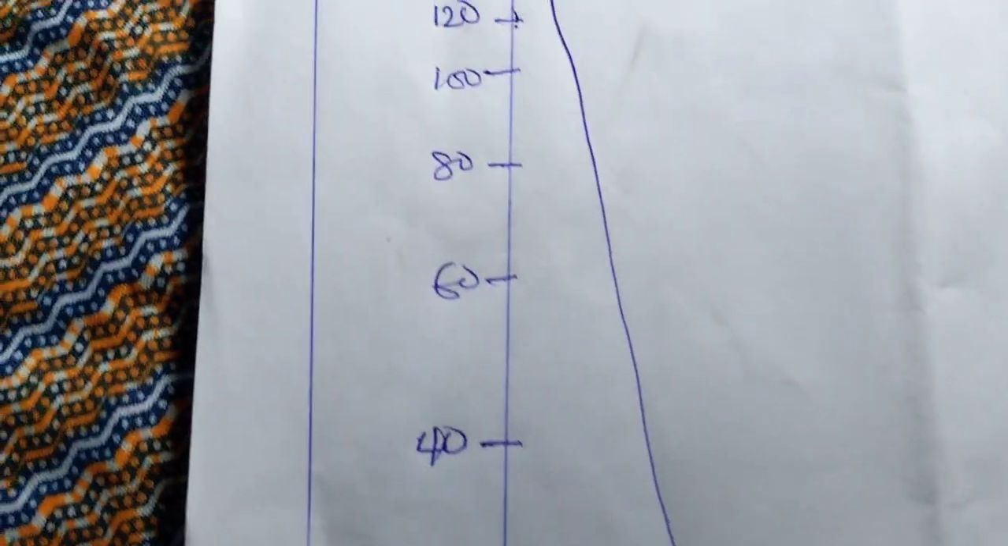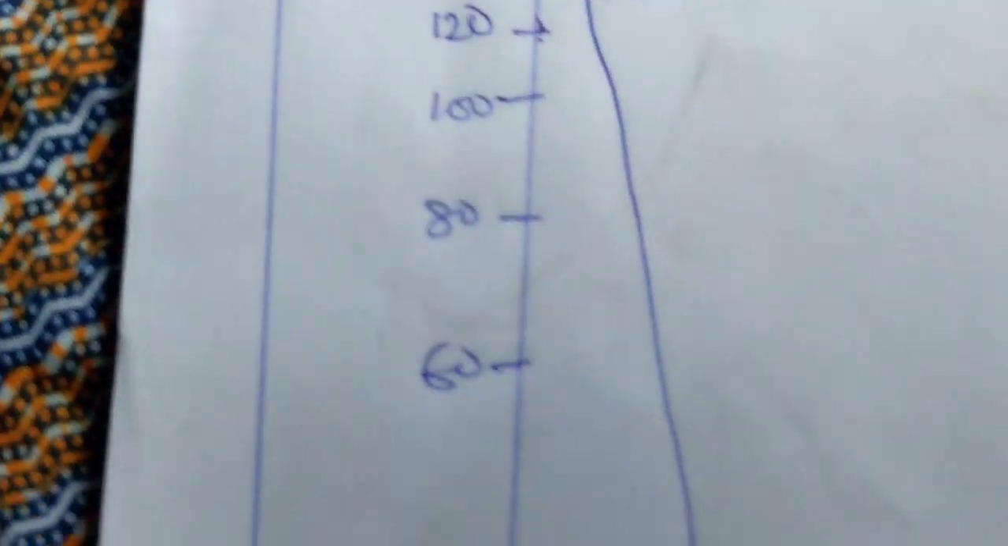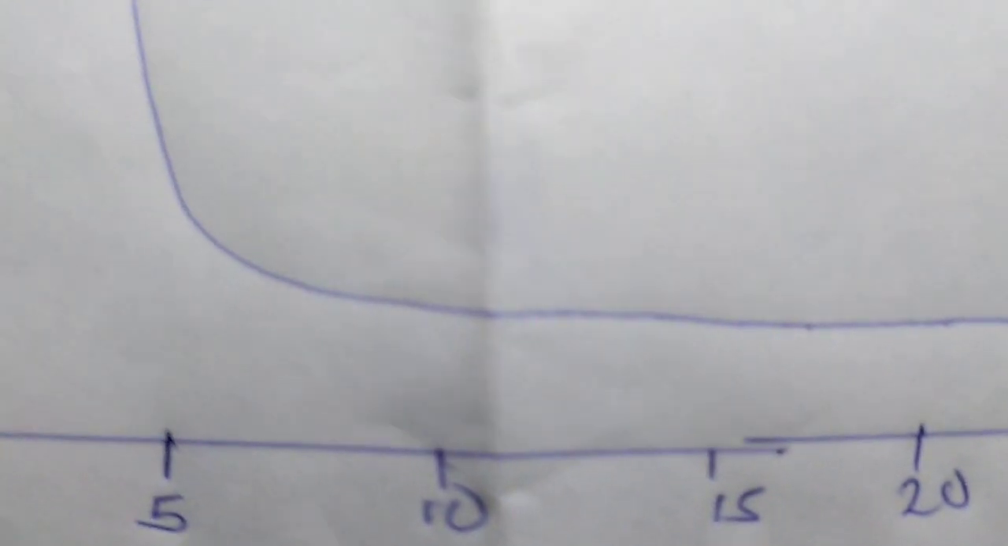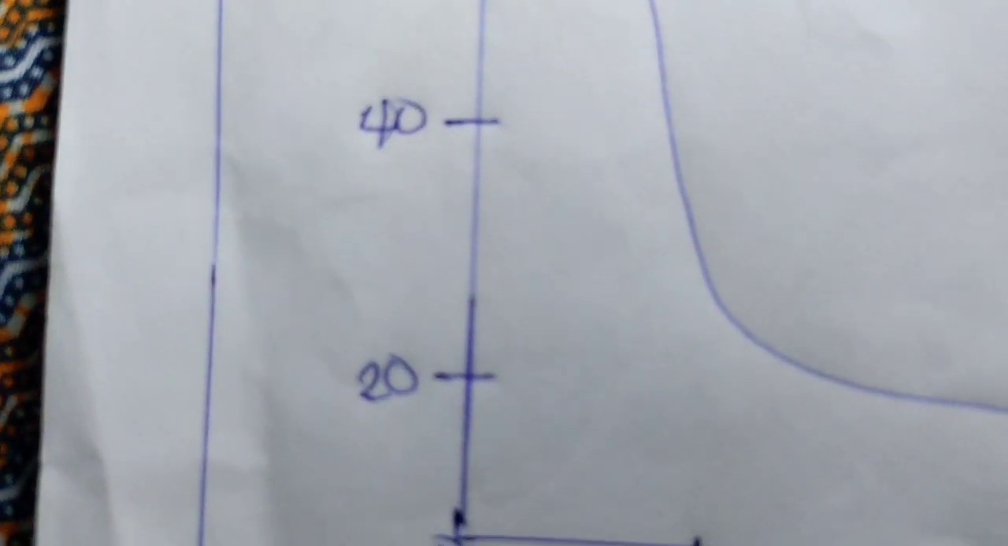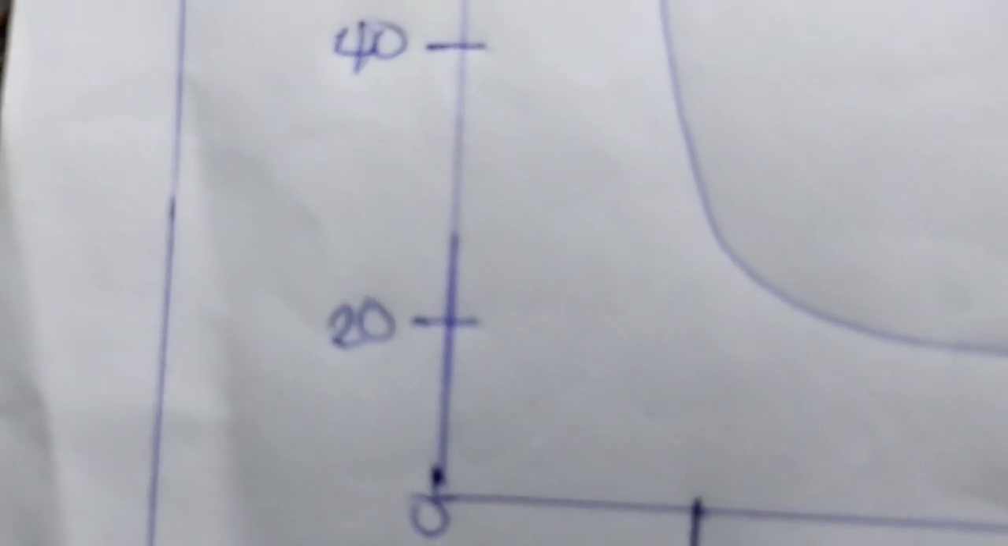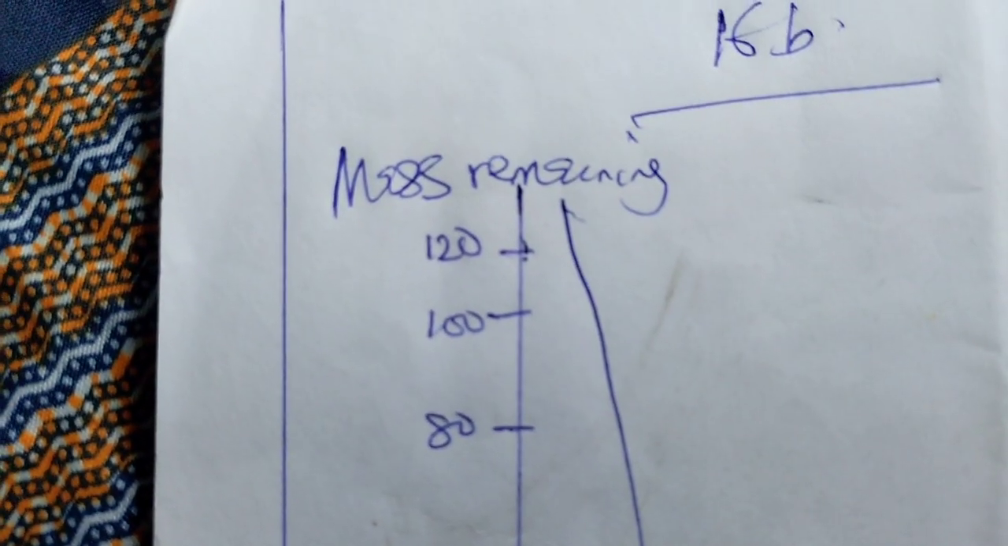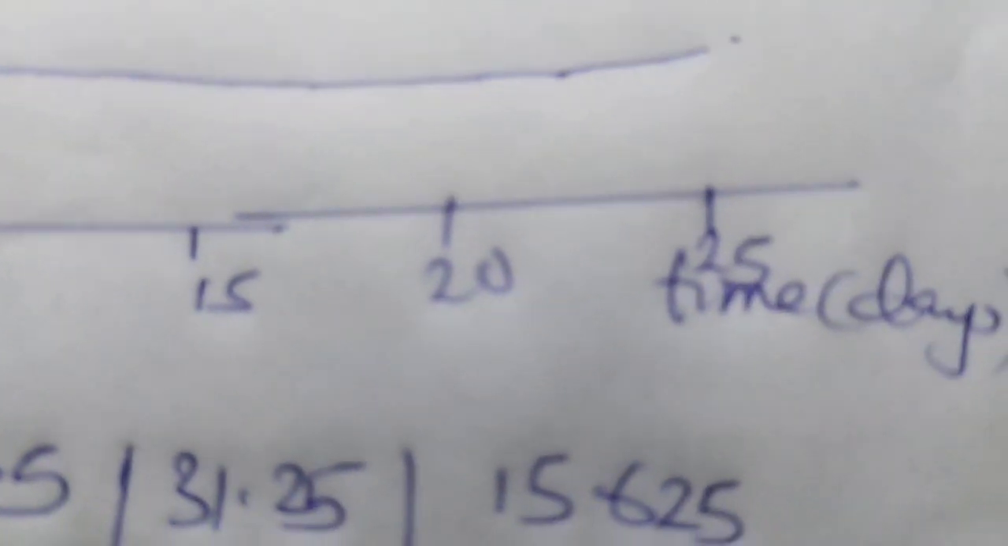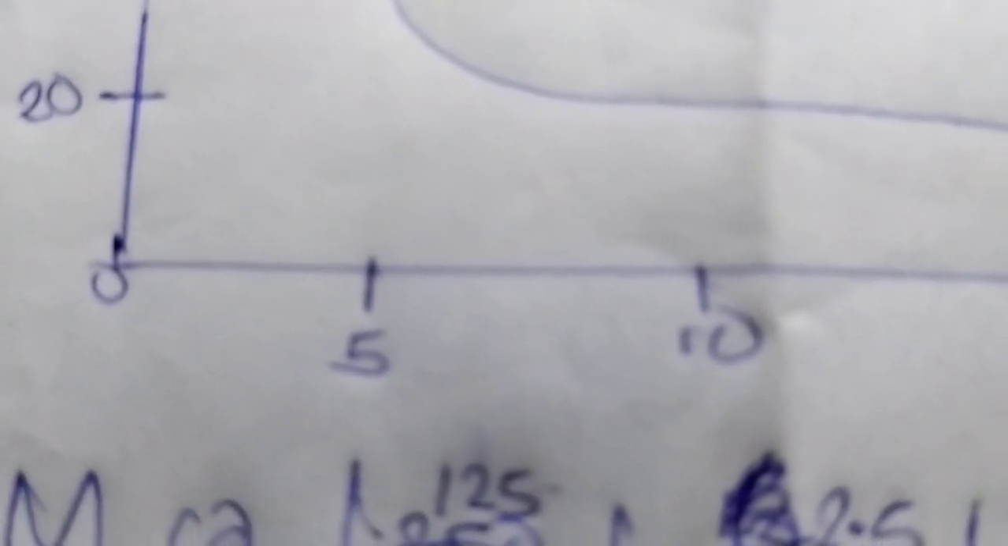So what we are plotting is mass remaining against time, that is days. You can choose a scale of 2 cm to 20 units: 20, 40, 60, 80, 100, 120, 140, continuous. Then on the time axis, you can choose 5, 10, 15, 20, 25 with 2 cm to 5 units.